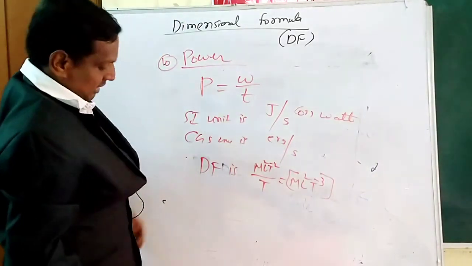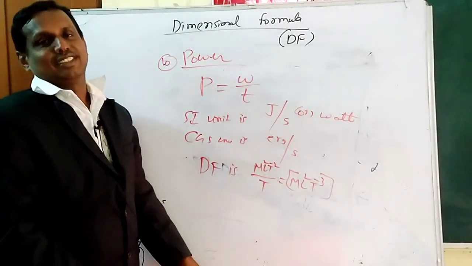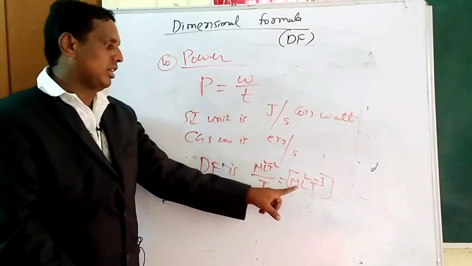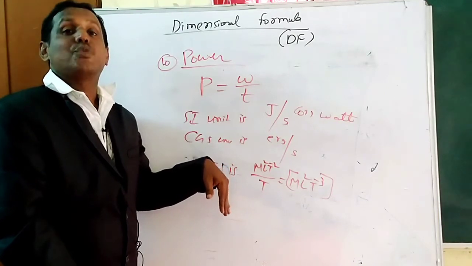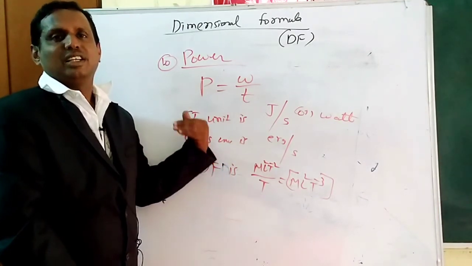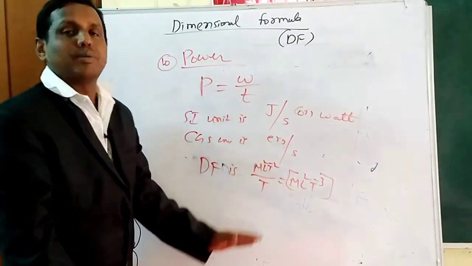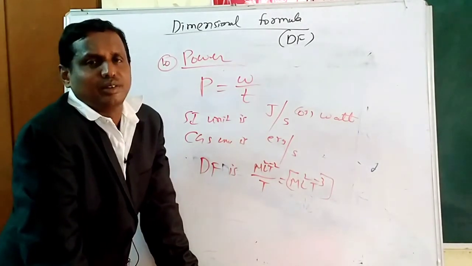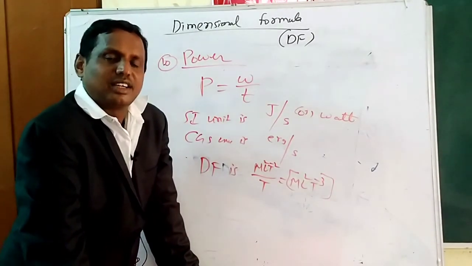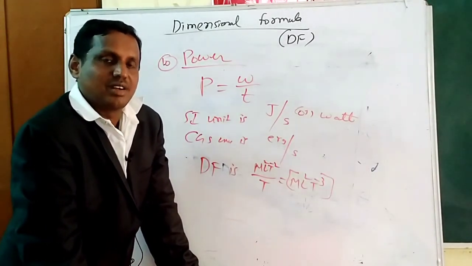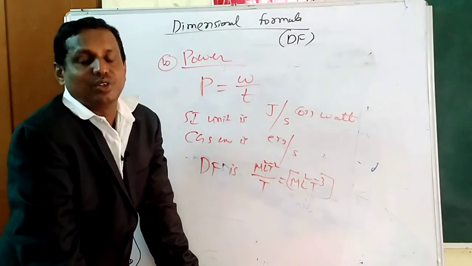Okay, my dear students, these are the derived physical quantities. Take any derived physical quantity, it depends upon the fundamental physical quantities: mass, length, time only. Power is a derived physical quantity, but it is nothing but a combination of fundamental quantities. Like this we have so many derived physical quantities, and I explained just 10. Dear students, you can focus on these topics and practice at least two or three times. Remember, fix your mind here, don't waste time.